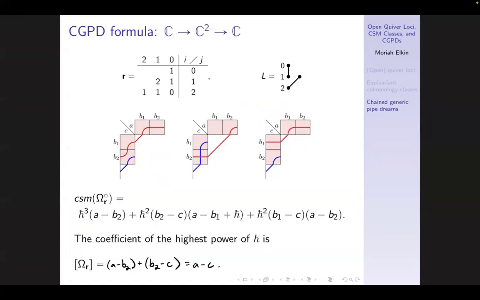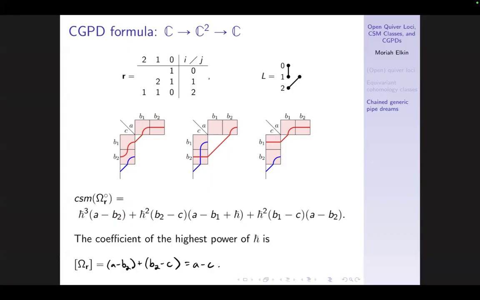And the last thing I have is just an example. Here is the set of all three chain generic pipe dreams for this particular lace array or rank array. And it's not so hard to write down the Chern-Schwartz-MacPherson class from this. It's not so hard to write down this list either. But for instance, we get 3 factors of h bar here corresponding to the 3 bump-like tiles, and an a minus b2 is a row minus column label here.